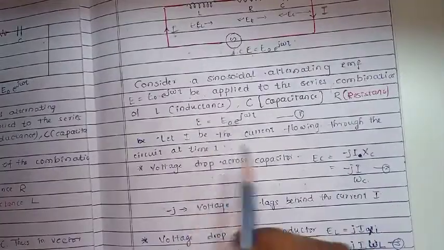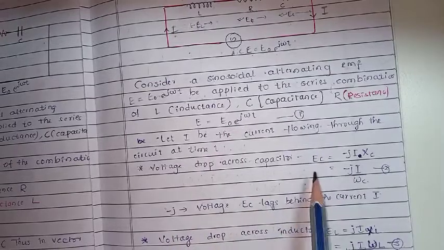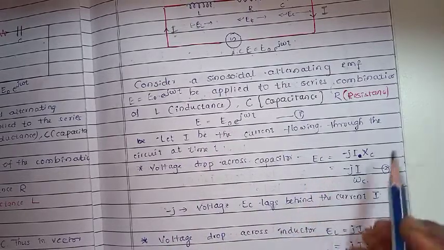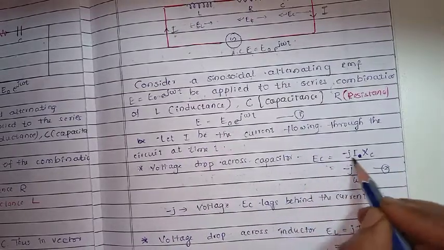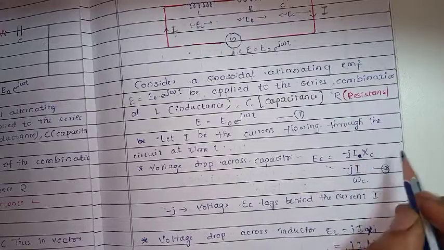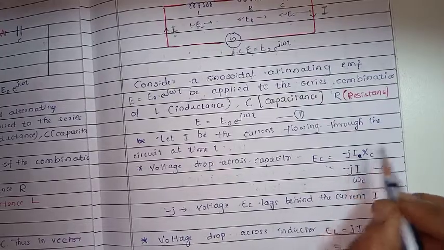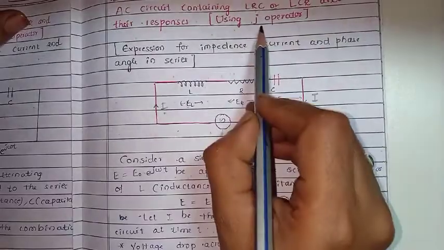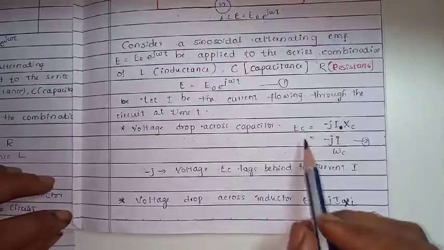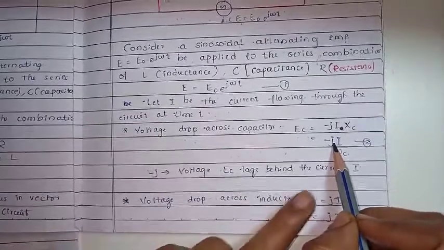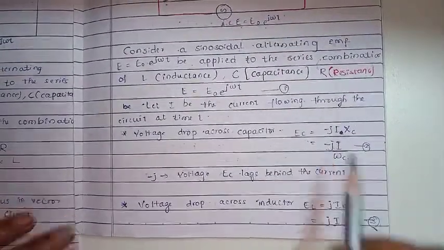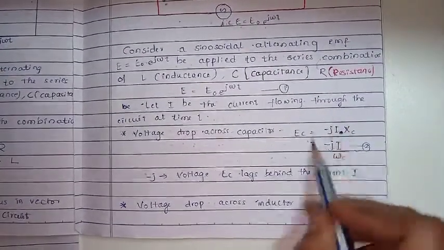Okay, then the voltage drop across the capacitor, EC, is equal to I into XC. We are solving using the j operator, so that's why we have to multiply by minus j on the right side of this equation.